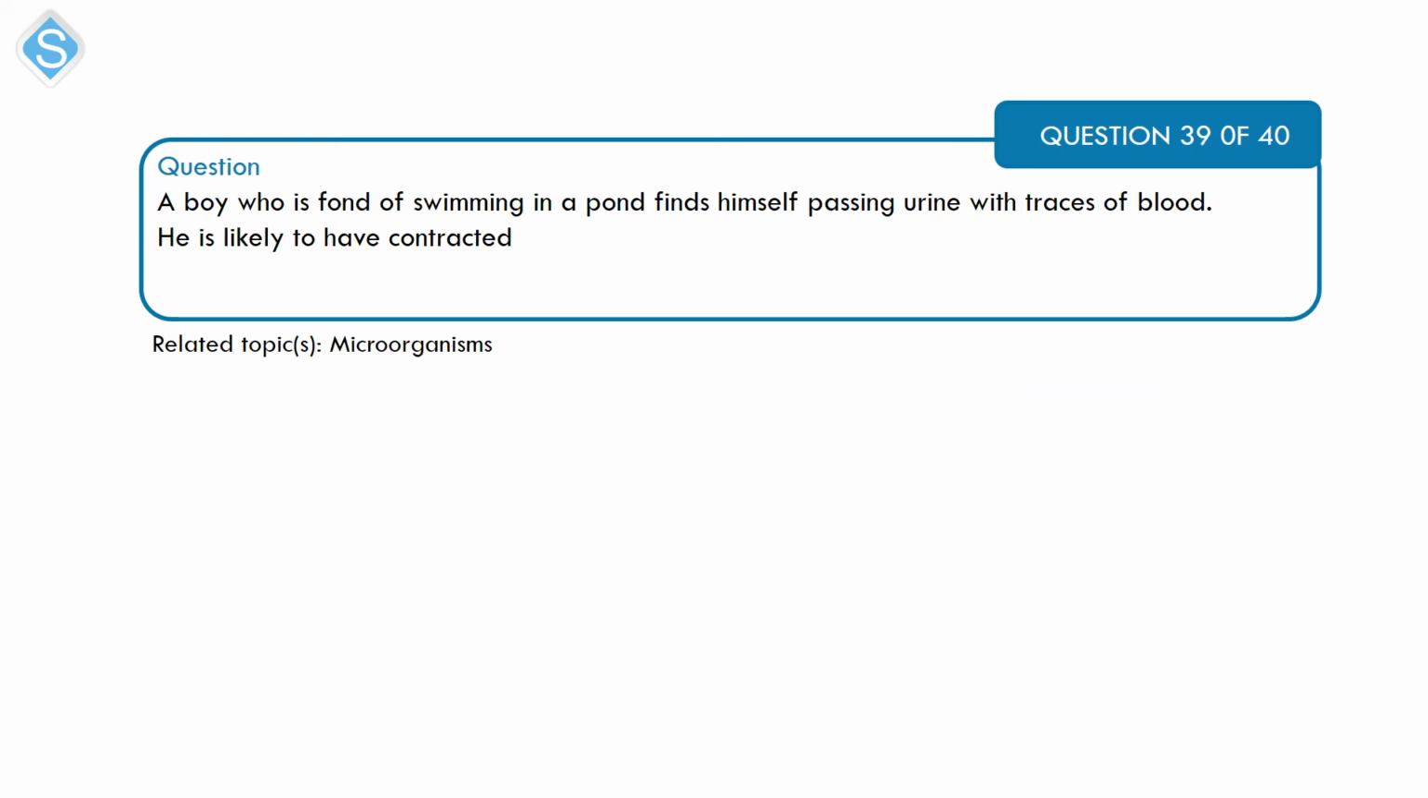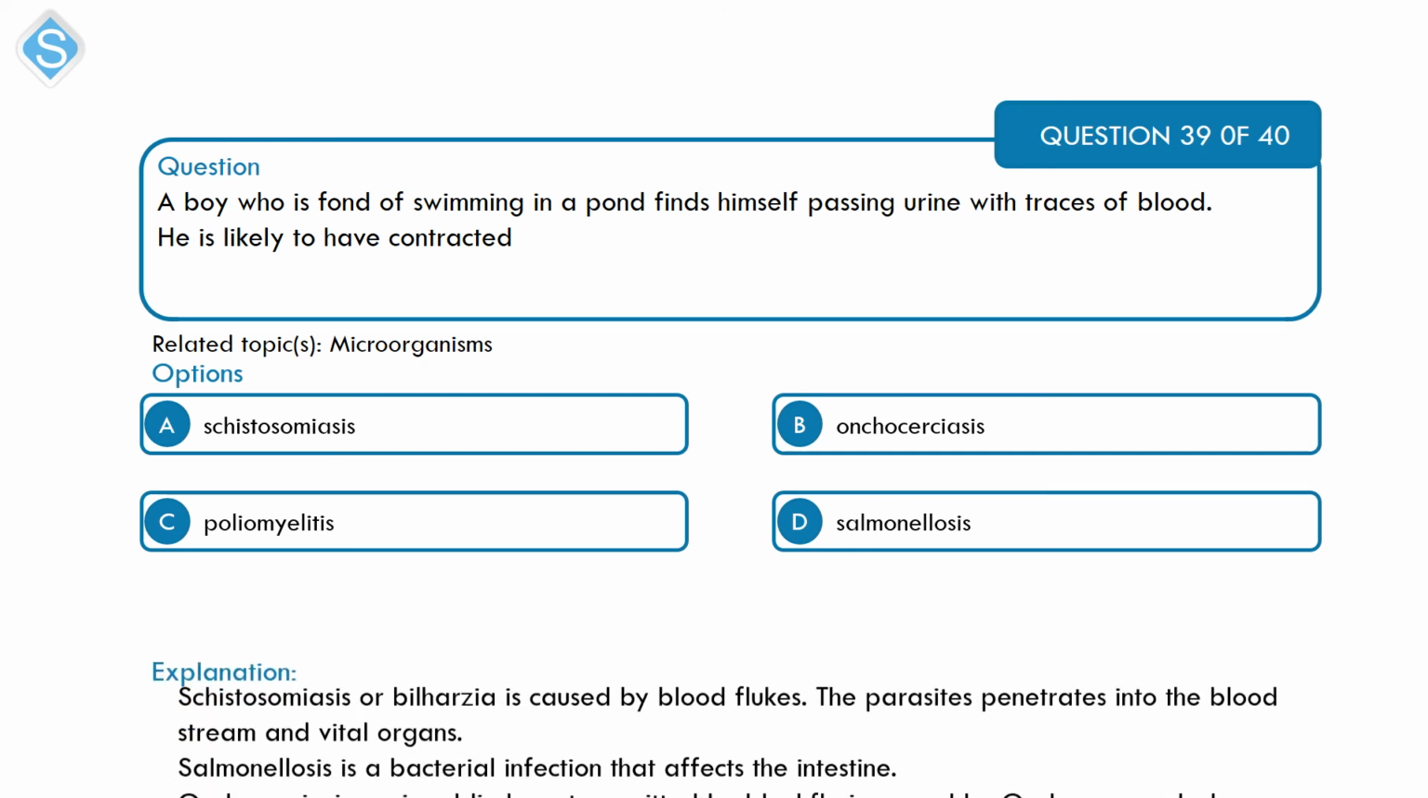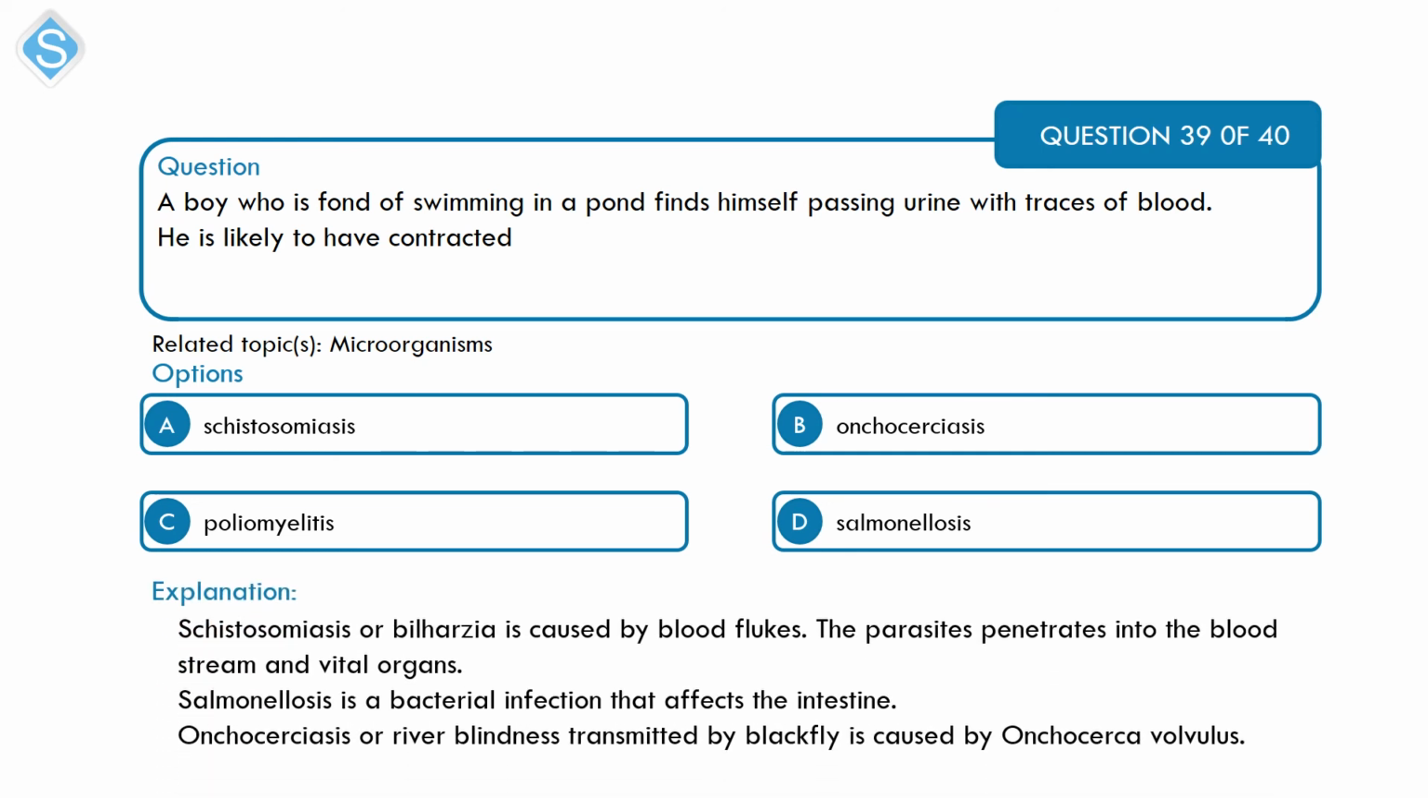Next is a microorganism. A boy who is fond of swimming in a pond finds himself passing urine with traces of blood. He is likely to have contracted A. Schistosomiasis, B. Onchocerciasis, C. Poliomyelitis, and D. Salmonellosis. Alright, passing of urine with traces of blood is a symptom of schistosomiasis. It's also called bilharzia, and it is caused by blood flukes.